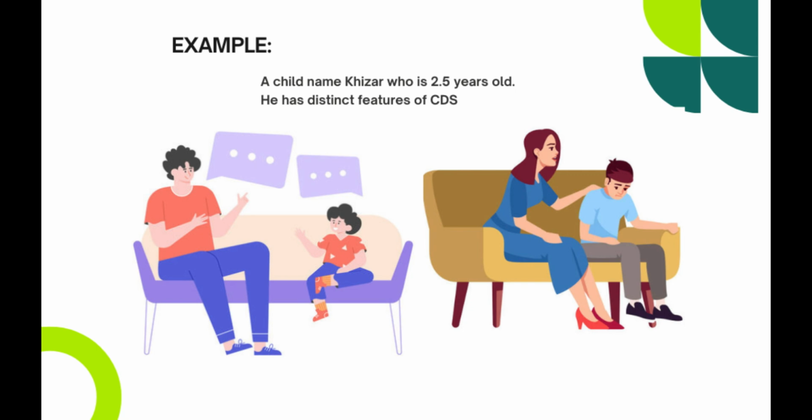The adult who is talking to that child also uses examples of CDS: he uses diminutive and simplified vocabulary with the child, and he speaks slowly, and exaggerated intonation is also employed to keep the child's attention, like "whoa, wow," he is exaggerating that.